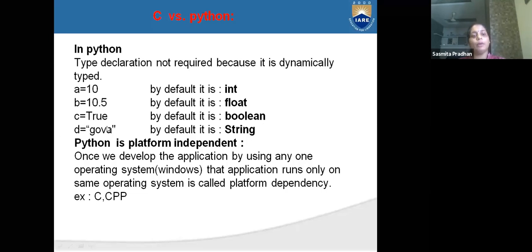If you give a sentence in double quotes, then it will be a string. There is no character type in Python. You can write all these things as a string. D is equal to any string you give. Here Goa is given, and by default it is accepted as a string.